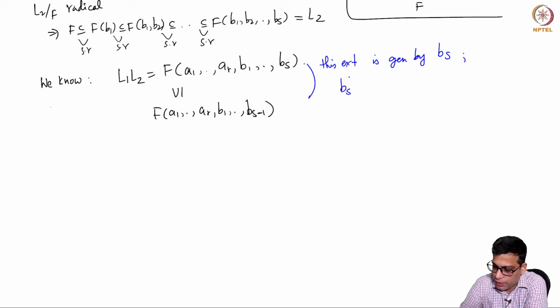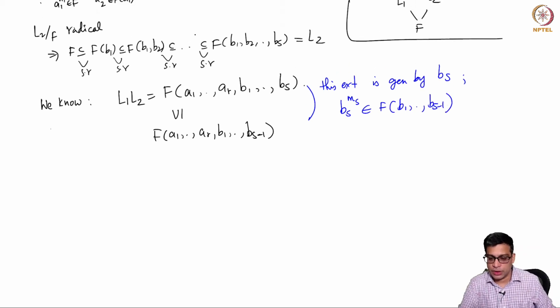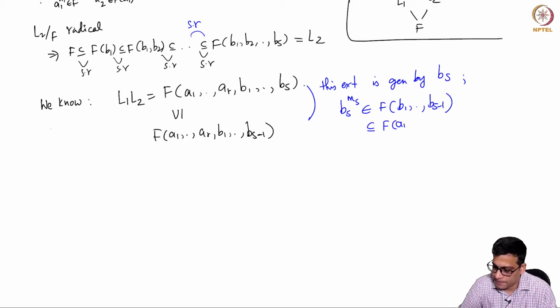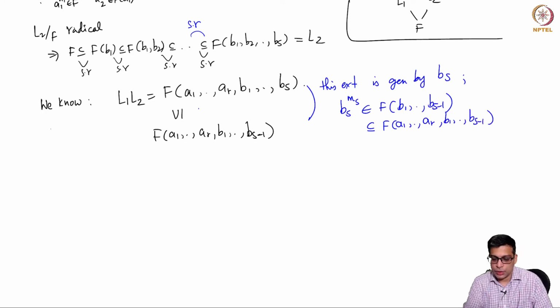And we know that Bs to the power some Ms is in the previous field, by definition, because this is simple radical. That means Bs is the last attached element, so its power is in the previous field, which is this. But of course, this is contained in this bigger field, which is exactly what you see here. So this is simple radical.